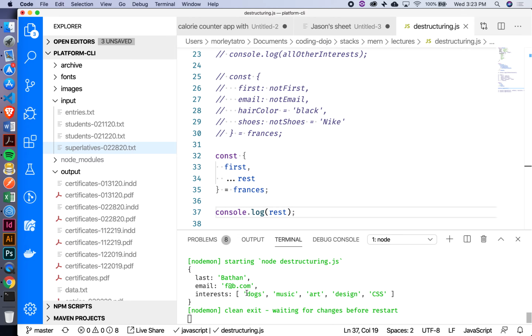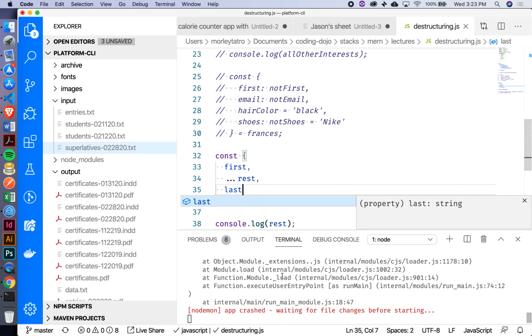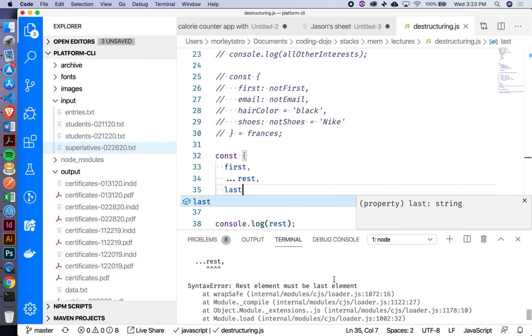Or if you put it in the middle and then put last right after rest, what happens? Yeah, that should throw an error, so let's try that. It's going to say something like you can only use the rest operator at the end. So if I go like that, see now we're getting an error and it's saying rest element must be last element. Yeah, exactly.